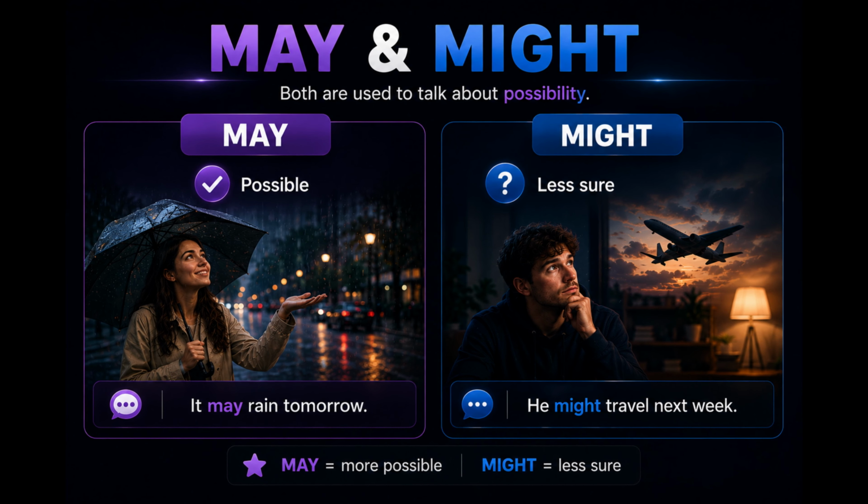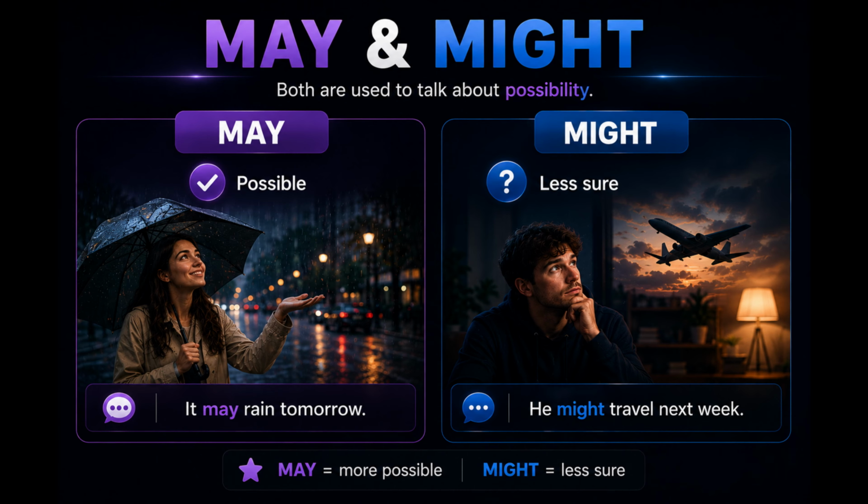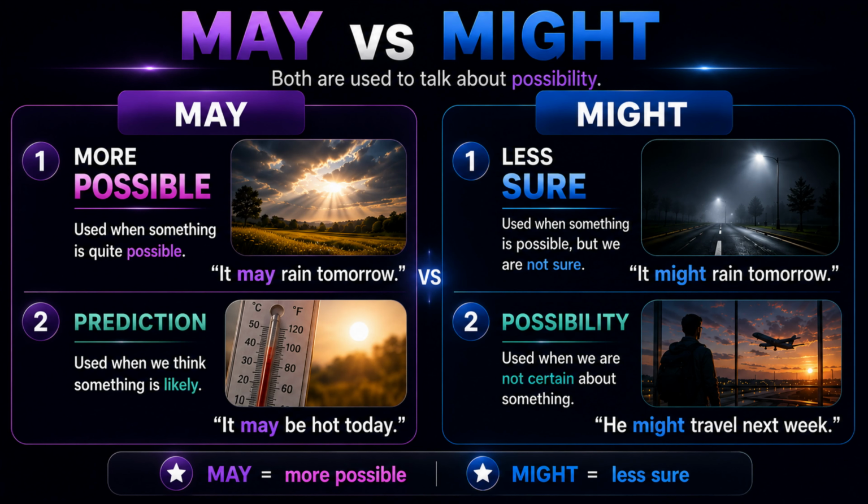May and might are both used to talk about possibility. We use may when something feels more possible. Example, it may rain tomorrow. We use might when we are less sure about something. Example, he might travel next week. May sounds more possible, might sounds less certain.